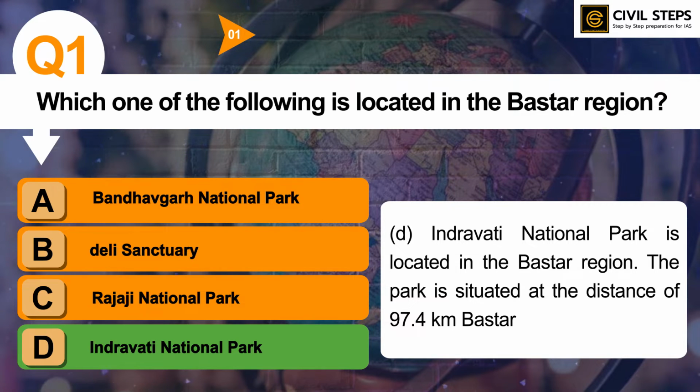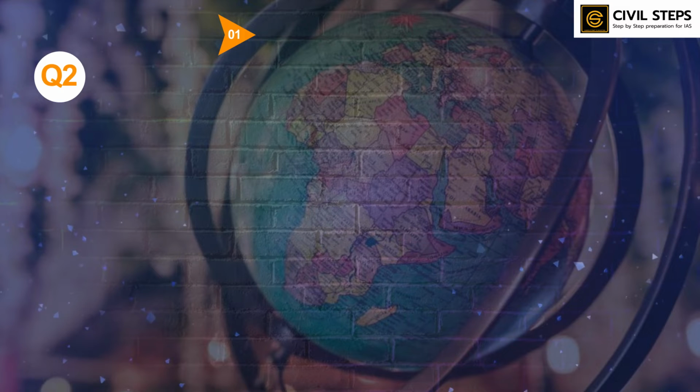So now let us discuss question number 2. Before discussing question number 2, I'd like to tell you that you should read about important flora and fauna species of national park, wildlife sanctuary, or protected areas. You can refer that as well. And you should also know about endemic species, which is famous for a particular national park or wildlife sanctuary. So now let us discuss question number 2.